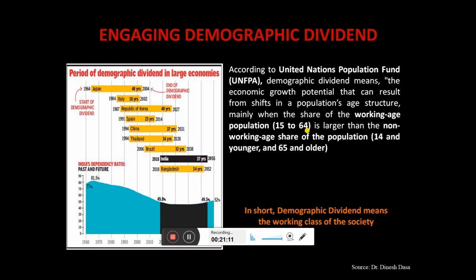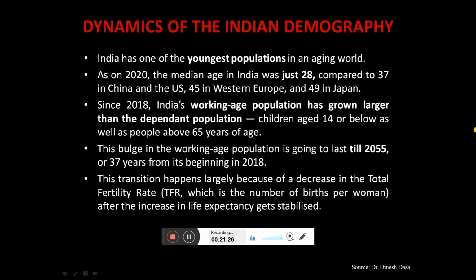It means there is a high chance that your country will grow. Over here you can see the structure of the demographic dividend of different countries. Okay, let me go to the next.